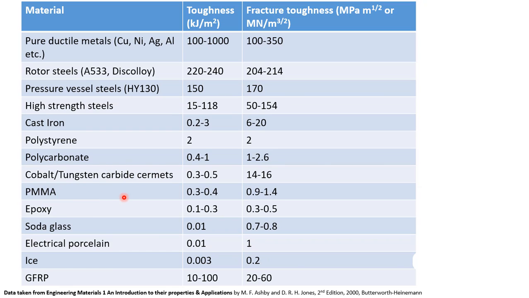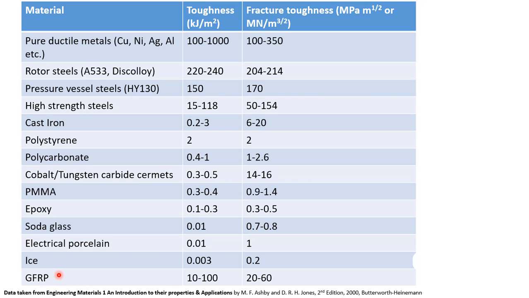PMMA is considered a brittle material at normal temperature. Epoxy is also brittle. Then we have glass and porcelain, which are very brittle materials, and therefore we can see that toughness has gone down by one order, and fracture toughness is also very low. Similarly, ice also has very low toughness and very low fracture toughness.